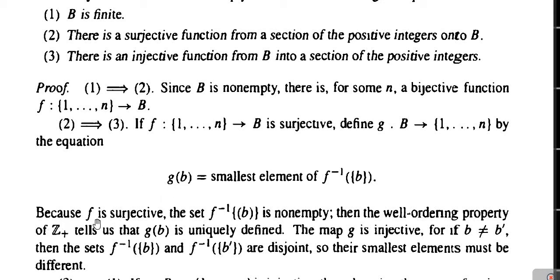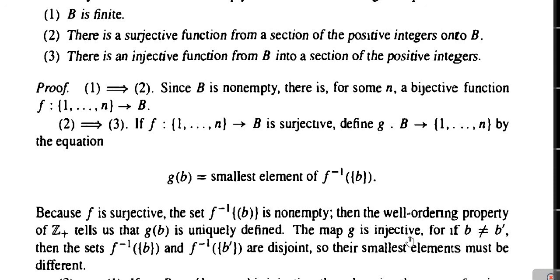Next, as mapping F is surjective, surjective meaning onto, therefore F inverse of the singleton {b} is non-empty. The mapping is surjective, which means that each element of the range set has at least one pre-image in the domain. So F inverse of b is non-empty. Then by the well ordering property of Z plus, we know that G(b) is uniquely defined.